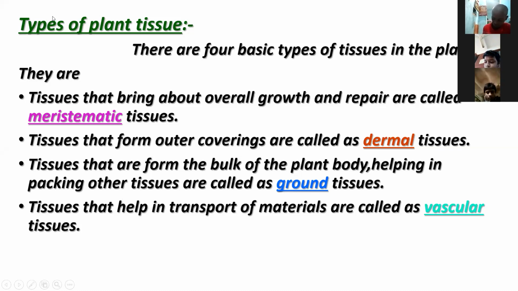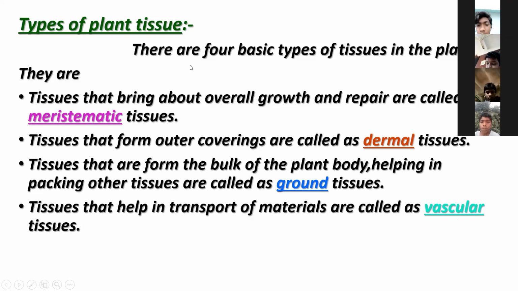4 types of tissue. Number 1 is meristematic tissue. It is useful for growth and repair. And next one is dermal tissue. It is the outermost covering part. Next, ground tissue. It helps in the packing of other tissues. And next one is the vascular tissue. It helps in the transport of materials.